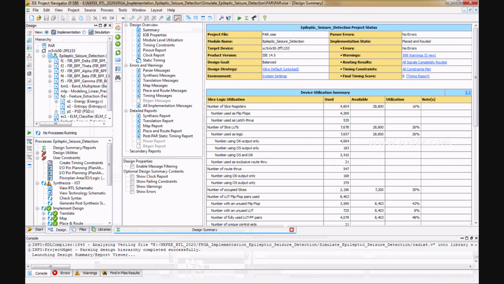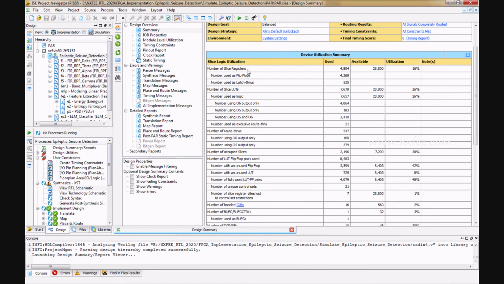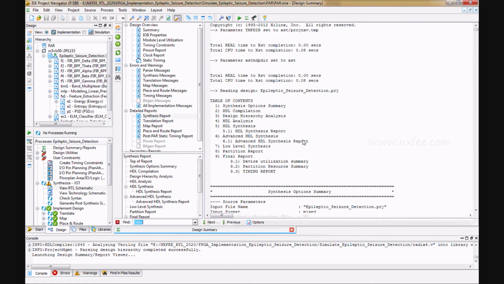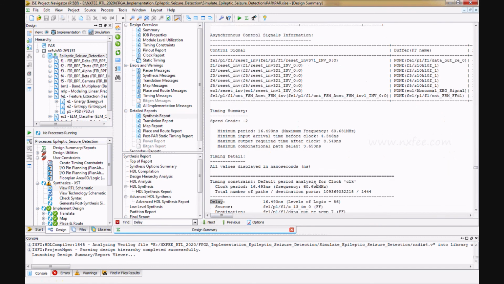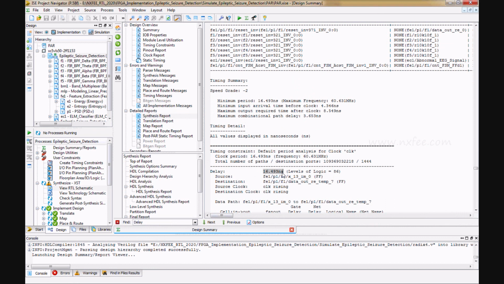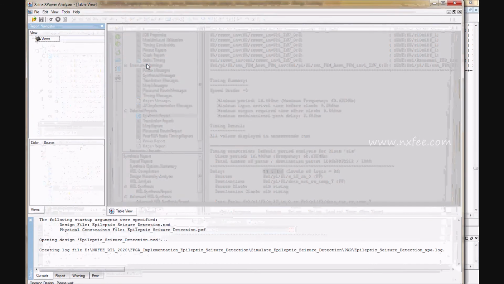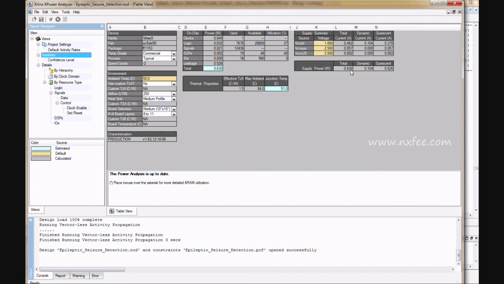The same thing you can analyze in the existing method. This is the existing method. It takes number of slice registers 4804, slice LUTs 7678, IOBs equal to 16, occupied slices 2196, a delay of 16.493 nanoseconds, and power of 0.630.